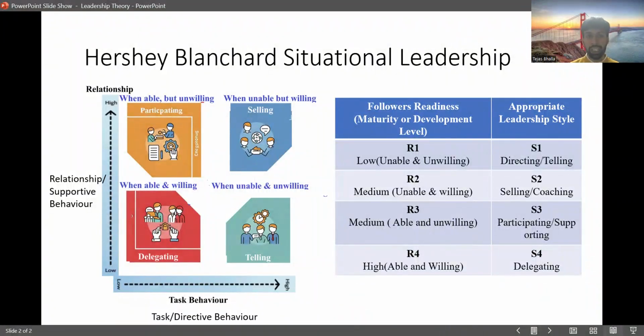What about when they're able but unwilling? They have the skill, but they are unwilling to do something. In this case, it's better to have a participative leadership style. That is, focus less on tasks because they already know how to do it, and instead try to keep a better relationship with them and involve them in decision making, so they feel valued and work on completing the task. If they are both able and willing to do something, then it's better to have a delegating role.